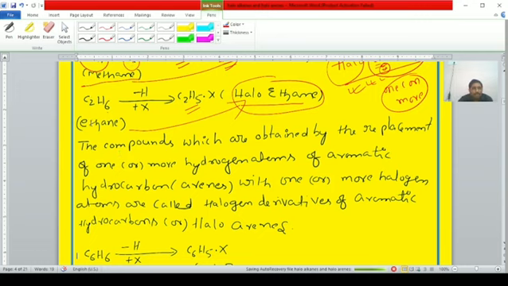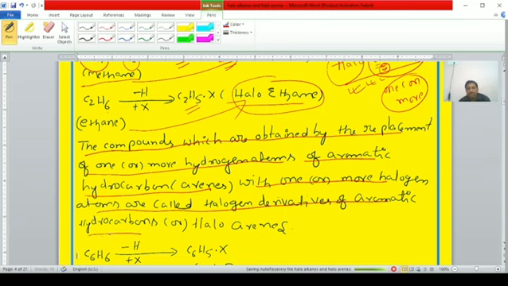Now we are discussing haloarenes. Observe, students, you can observe the cursor clearly. The compounds which are obtained by the replacement of one or more hydrogen atoms of aromatic hydrocarbons or arenes with one or more halogen atoms are called halogen derivatives of aromatic hydrocarbons, which are also known as haloarenes.